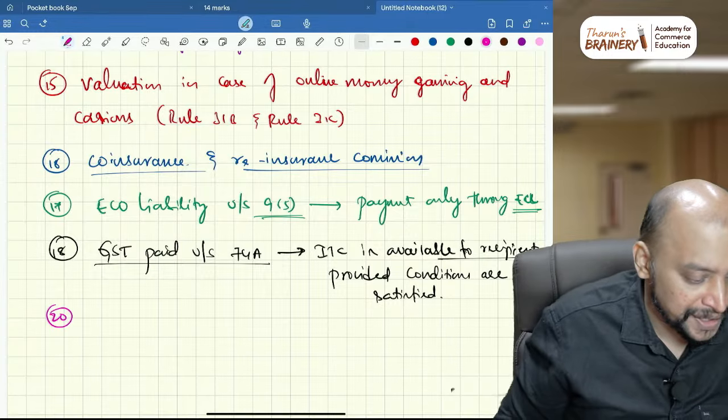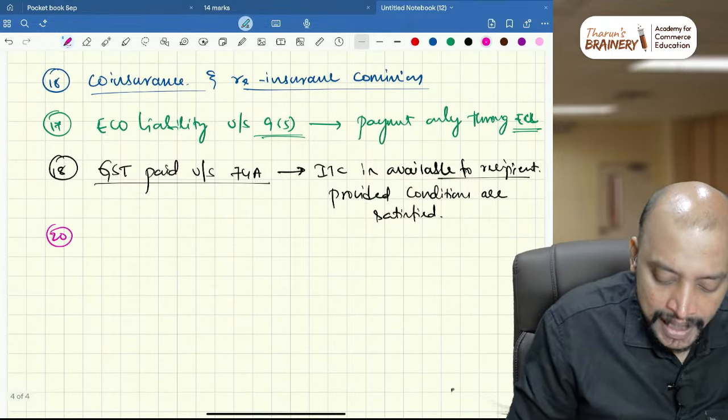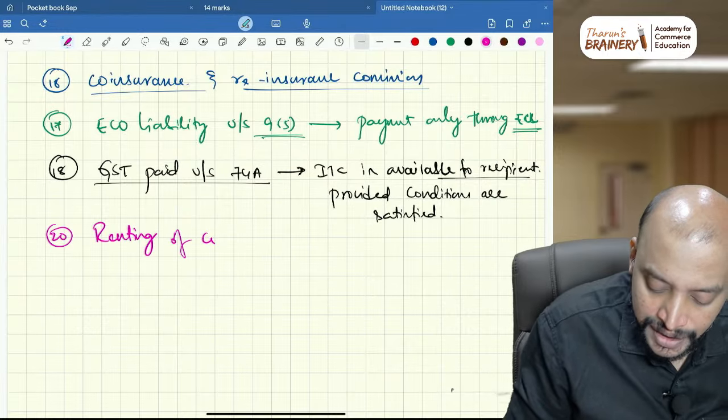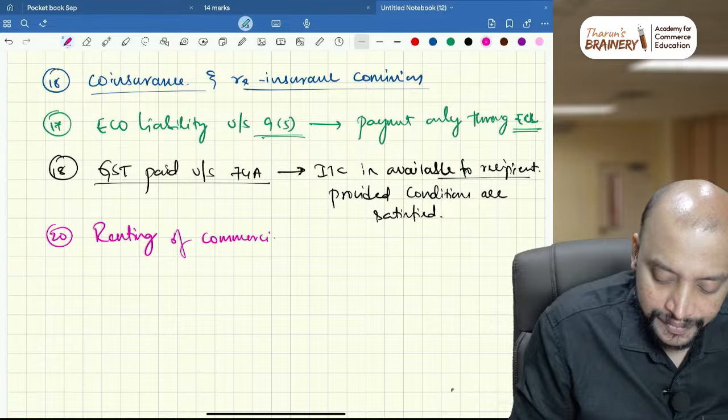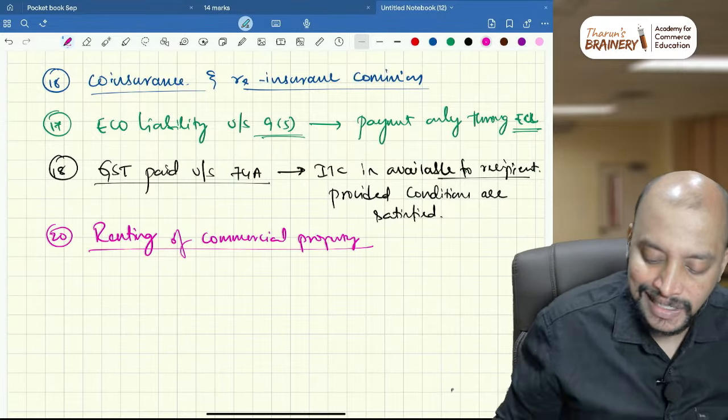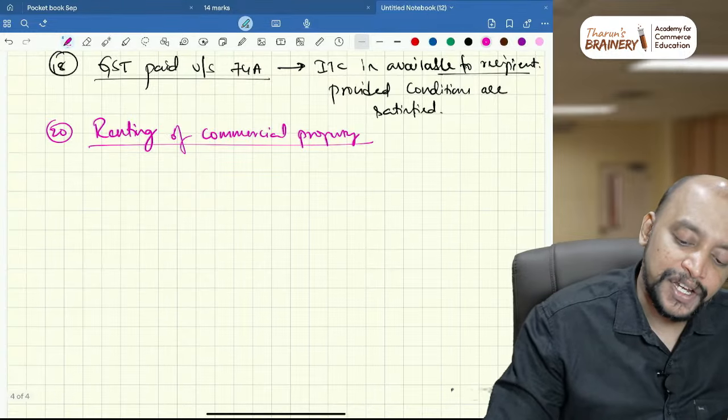Then number 20, renting of commercial property. In case of renting of commercial property, we need to check for exemption.